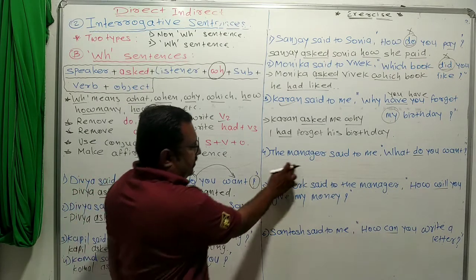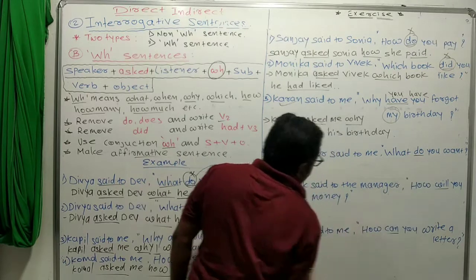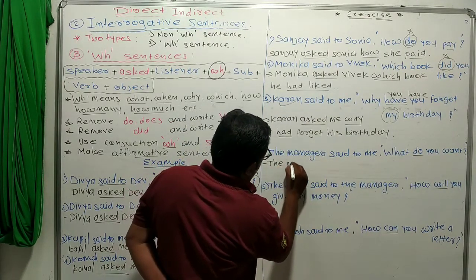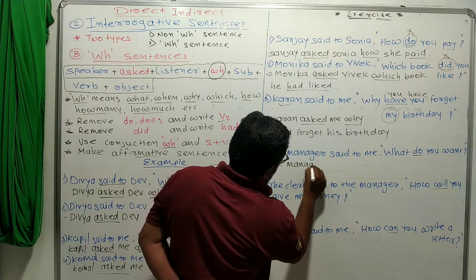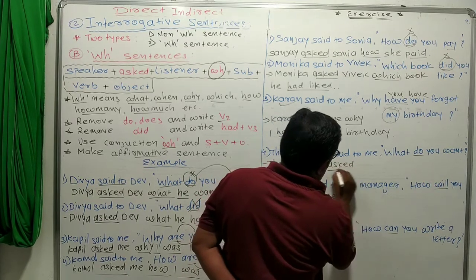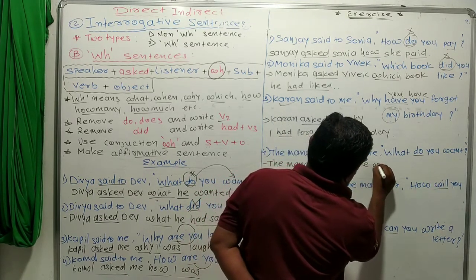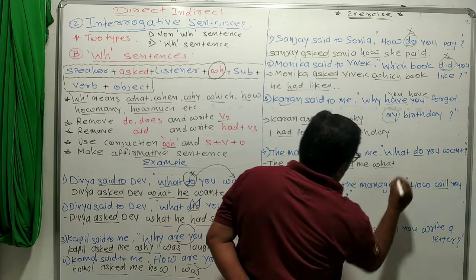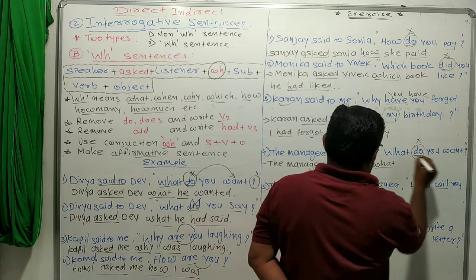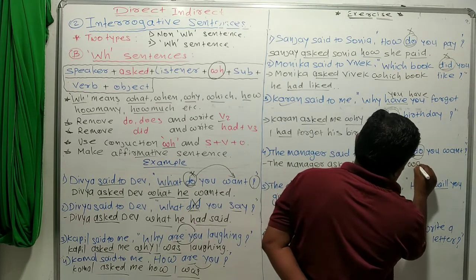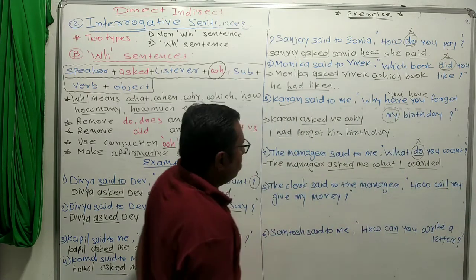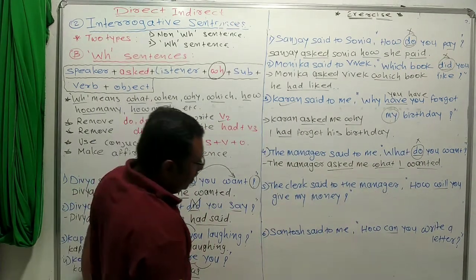Next. The manager said to me, what do you want? So what is the answer? The manager asked me what. We remove do. You means I want. Wanted. The manager asked me what I wanted.